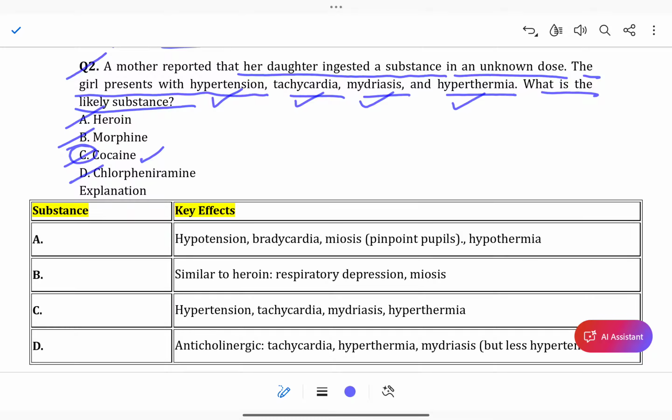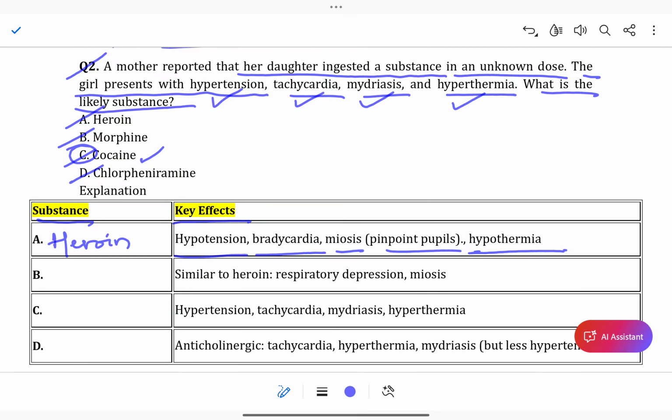Okay. So in this table there are key effects and the substance. Which substance causes hypotension, bradycardia, miosis, pinpoint pupil and hypothermia? Yes, you are right, heroin.